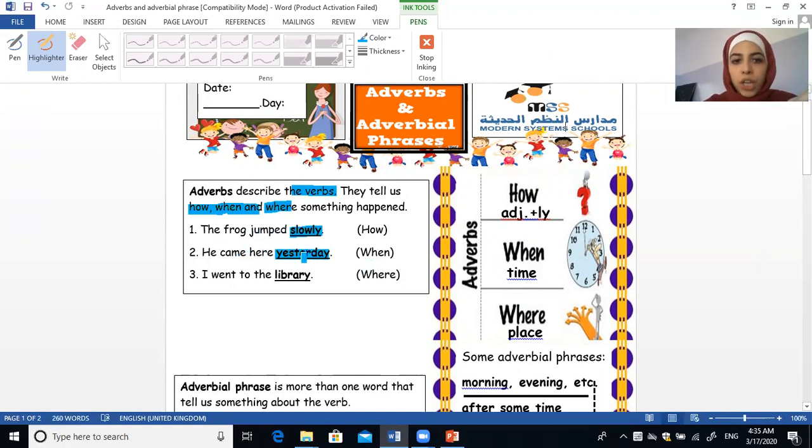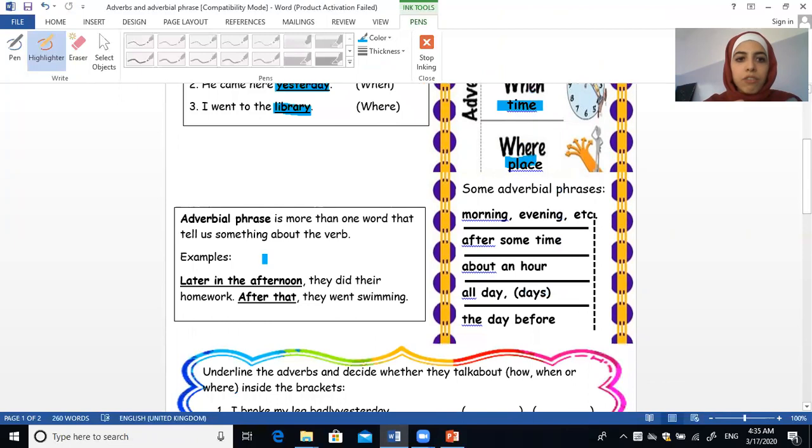When did he come here? He came here yesterday. I went to the library. Library, as we said, is a place where we read books, so this is where. How normally ends with li, like quietly, beautifully, slowly. When talks about time, and where talks about places. An adverbial phrase, as we said, is more than one word that tells me something about the verb.